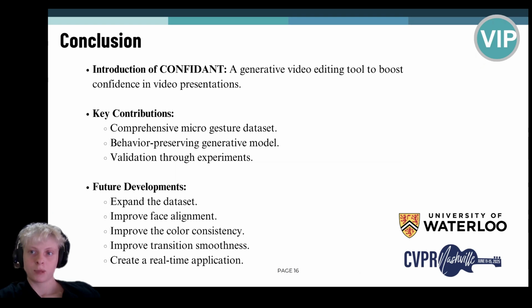In conclusion, this paper introduces Confident, a generative video editing tool designed to enhance confidence in public speaking by transforming unconfident gestures into confident ones, while preserving the speaker's identity. Our contributions include a comprehensive microgesture dataset, a behavior-preserving generative model, and validation through experiments that demonstrate the Confident ability in improving perceived confidence. Future developments may involve expanding the dataset, improving face alignment, color consistency, and transition smoothness. And after that, we can think about creating a real-time application.